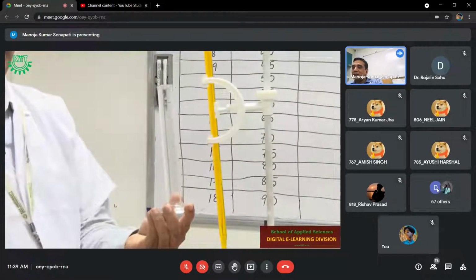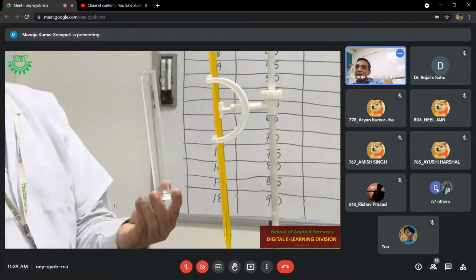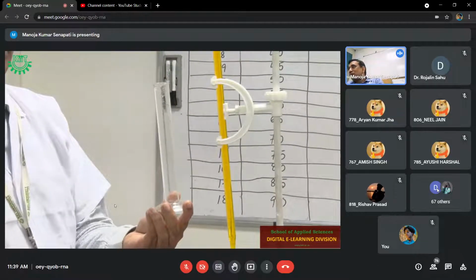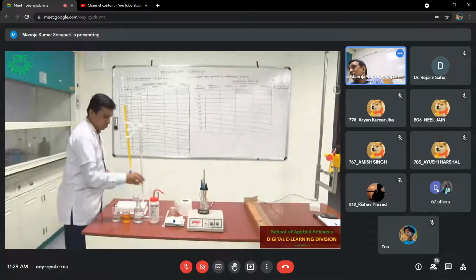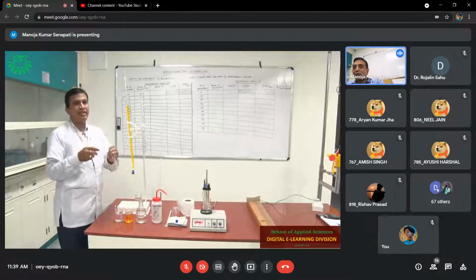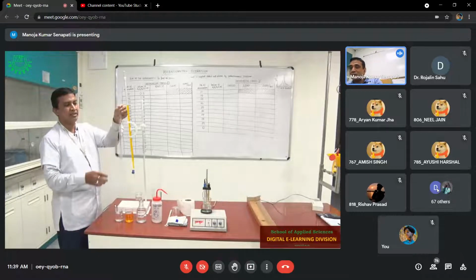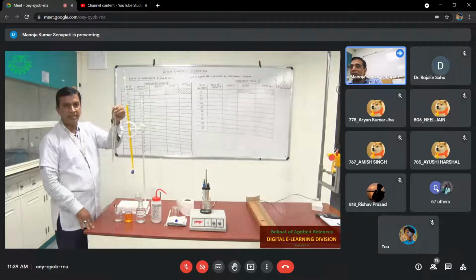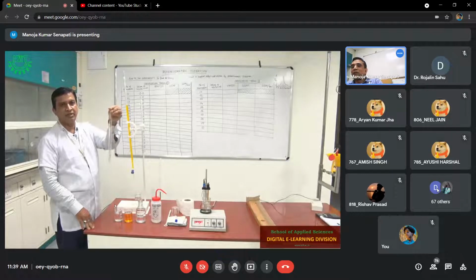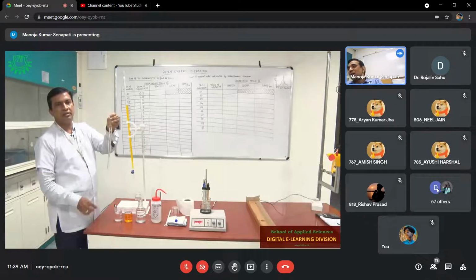This one is the measuring cylinder which is being shown to you. In the observation table, you will find there is no initial burette reading or final burette reading. From where you start, it does not matter, but you have to add the exact value. You can see this is the graduated pipette. In this pipette, the marking is there.